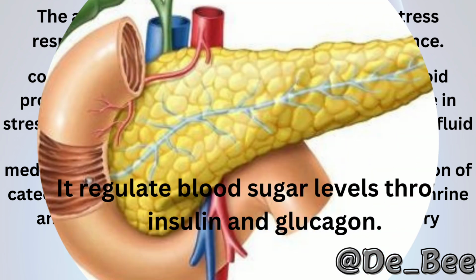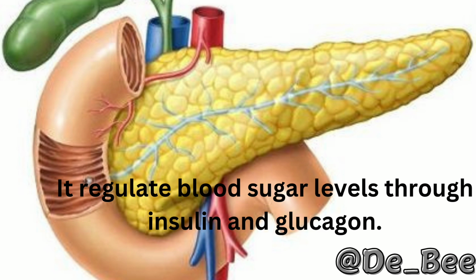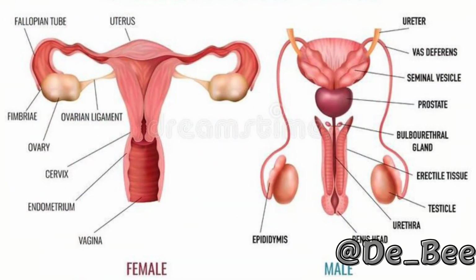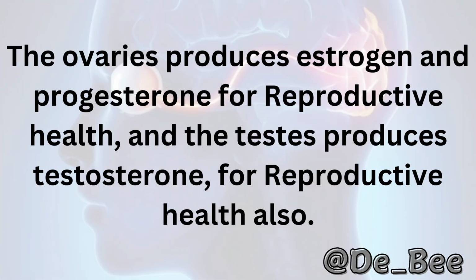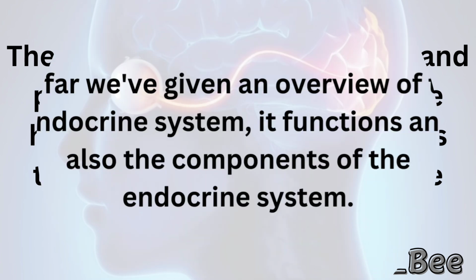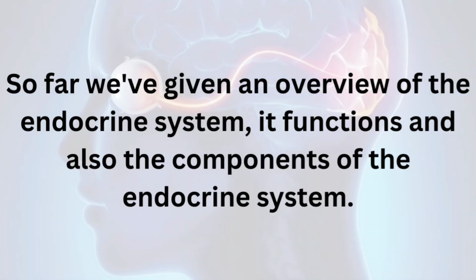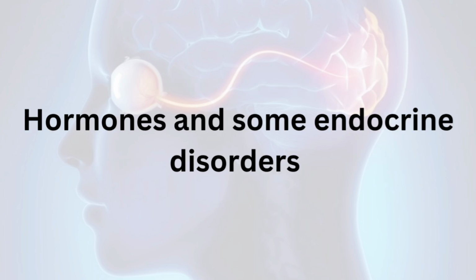The next one is the pancreas. This regulates blood sugar levels through insulin and glucagon. And on the next slide we have the ovaries for female, and the testes for male. The ovaries produce estrogen and progesterone for reproductive health, and the testes produce testosterone for reproductive health also. So far, we have given an overview of the endocrine system, its functions, and also the components of the endocrine system. In our next video we will be talking about hormones and some common endocrine disorders.